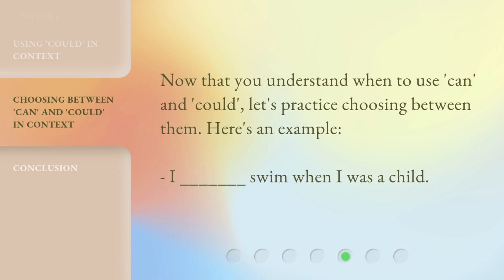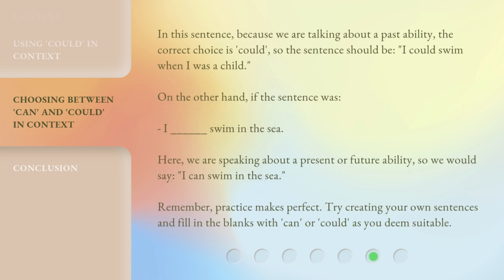Now that you understand when to use can and could, let's practice choosing between them. Here's an example. I blank swim when I was a child. In this sentence, because we are talking about a past ability, the correct choice is could. So the sentence should be, I could swim when I was a child.